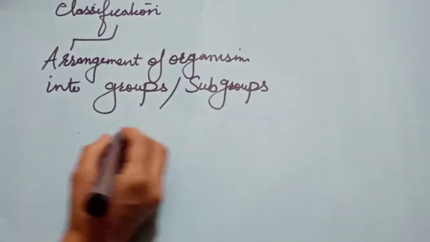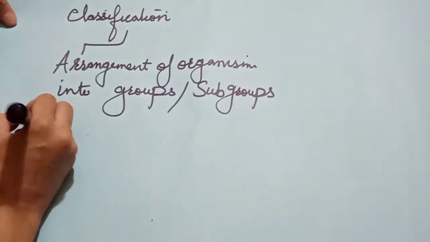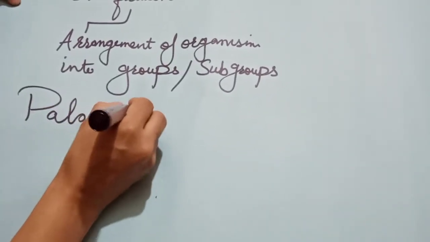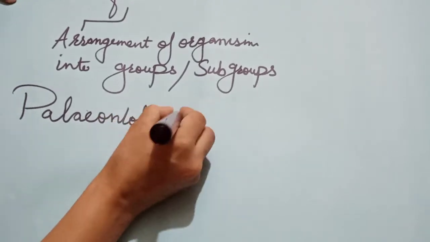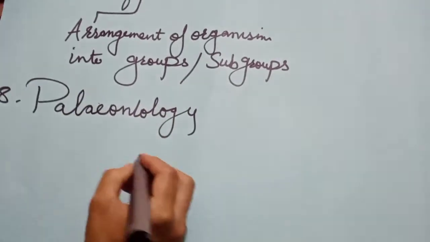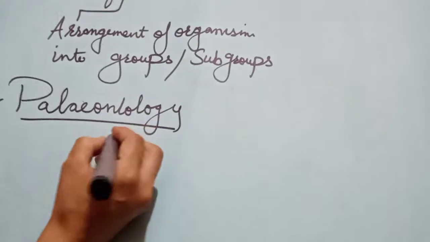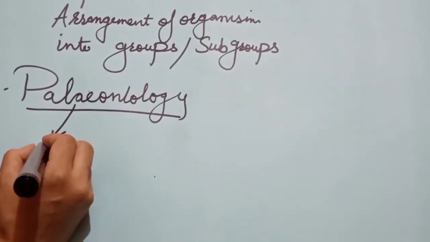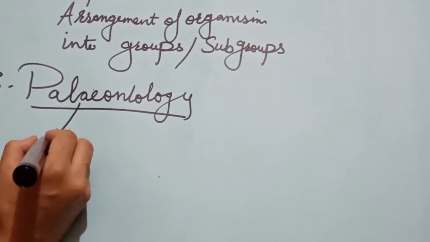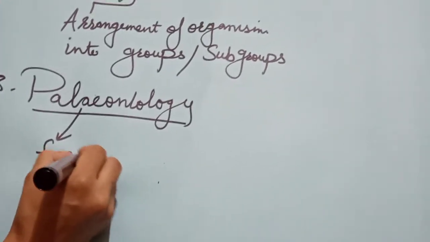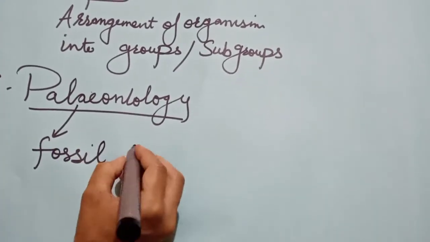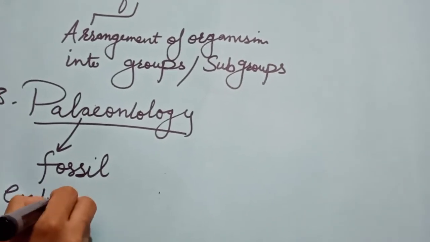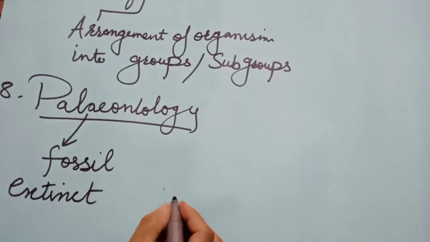Okay. The next one is paleontology, number 8. Paleontology is related with the study of fossils, and those organisms which are not present now.